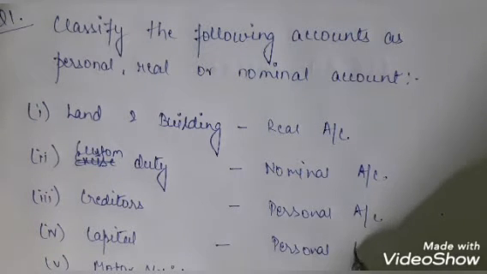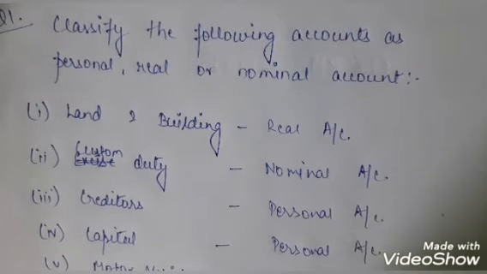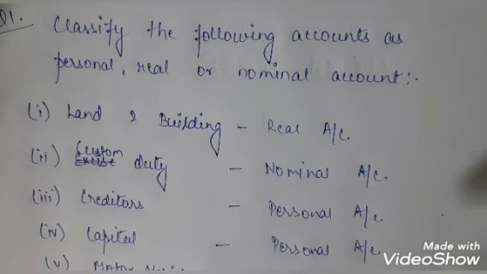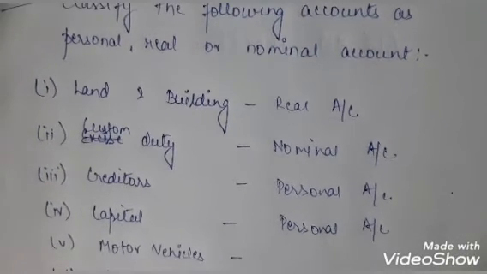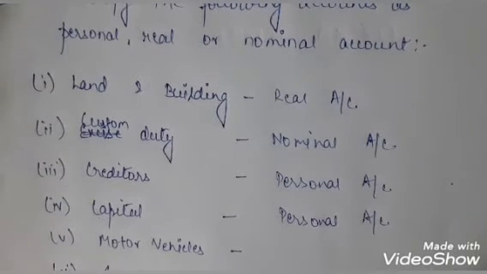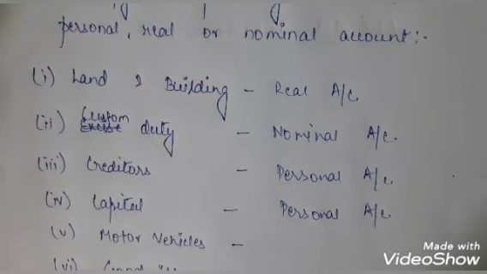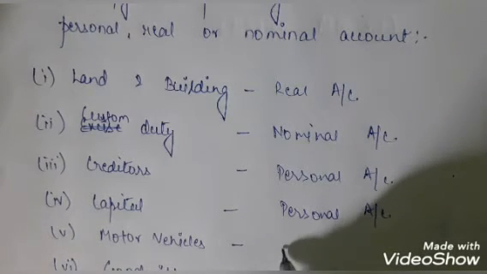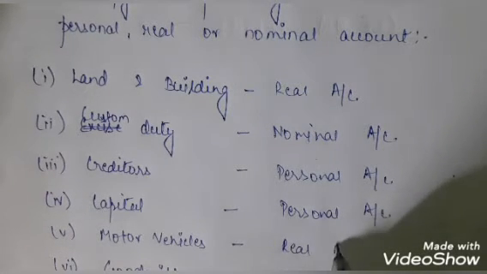The golden rules of accounting that we can use would be according to the head that we are categorizing it under. So first we need to categorize it, whether it's a personal account, real account, or nominal account, then only we can follow the rules. Now the motor vehicles, again this is an asset, so this would be coming under the real account.